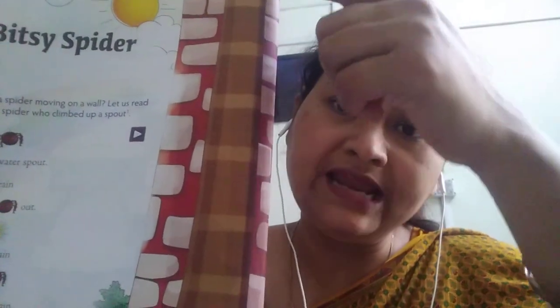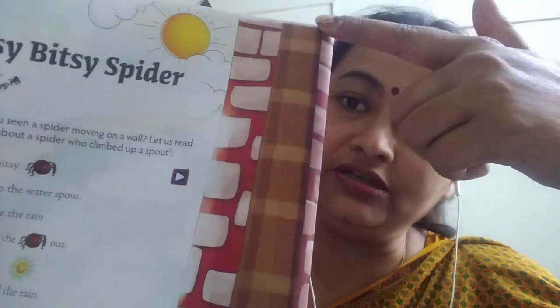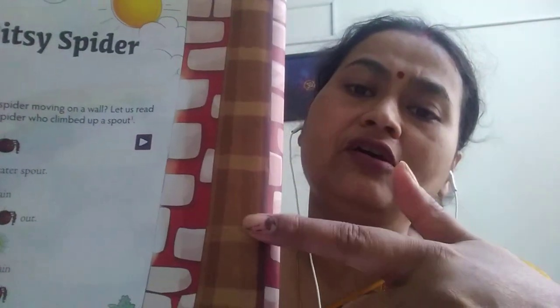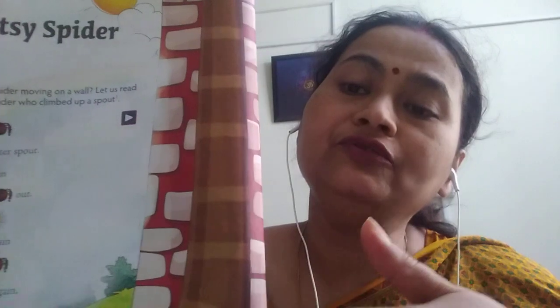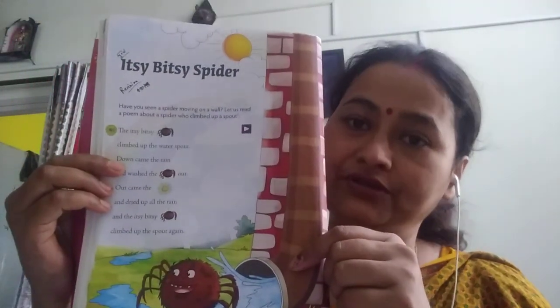What is the use of this pipe? To drain out the rainwater from the top of the roof to the ground. Okay, this is called a spout.